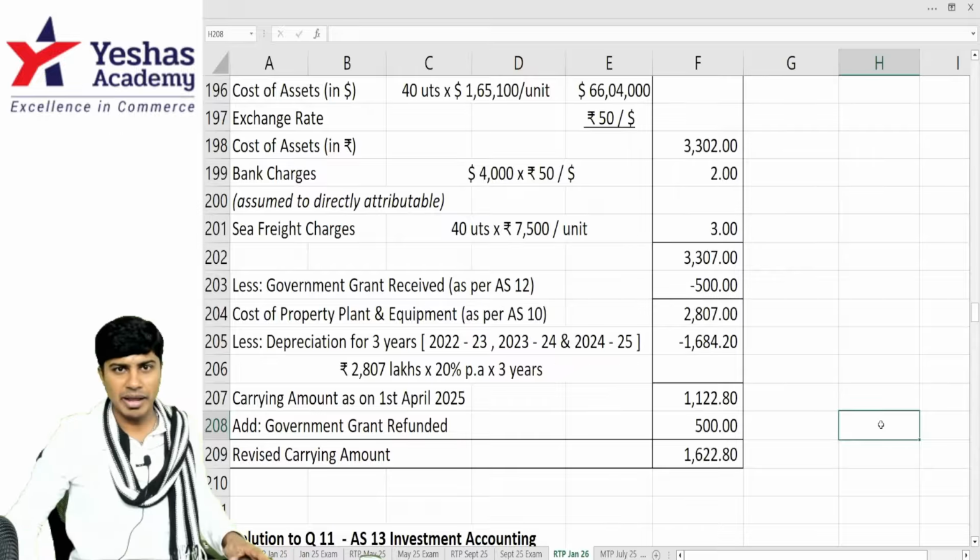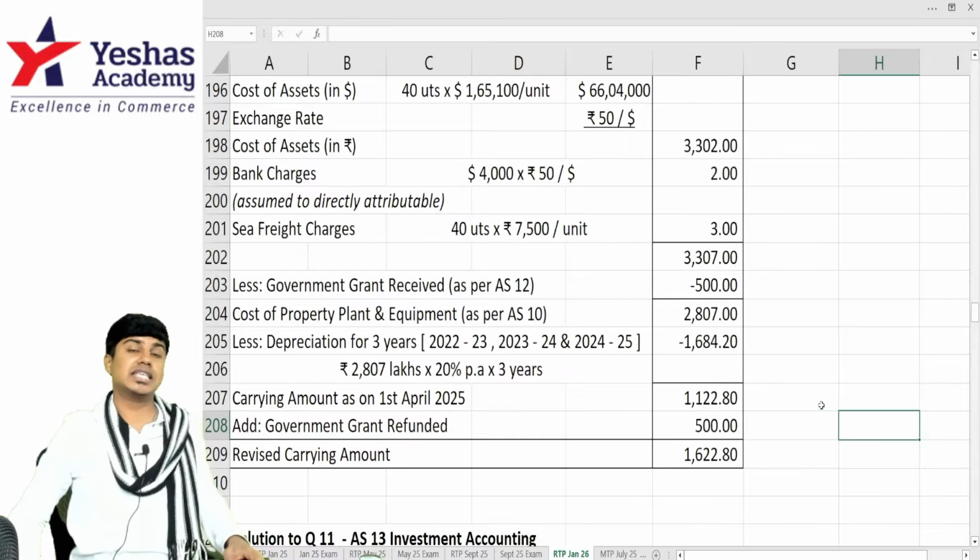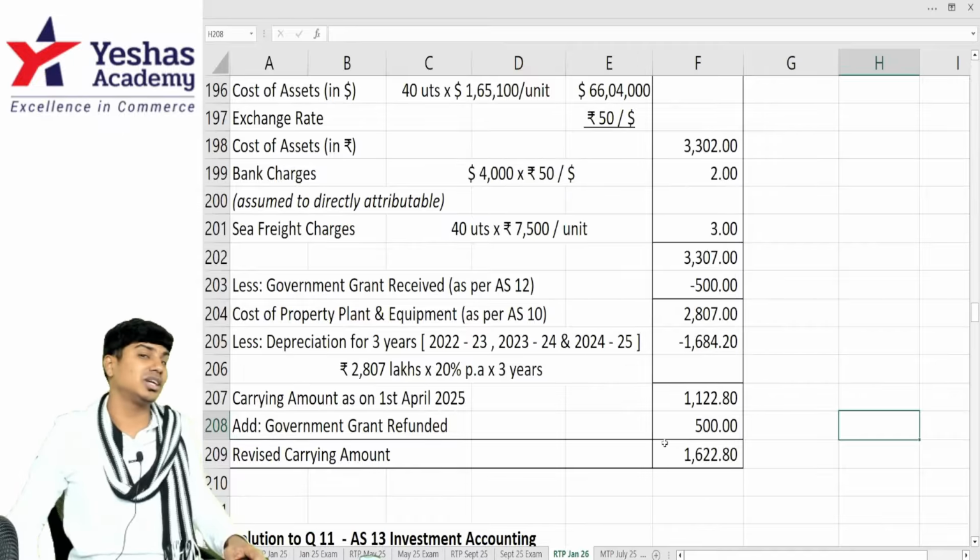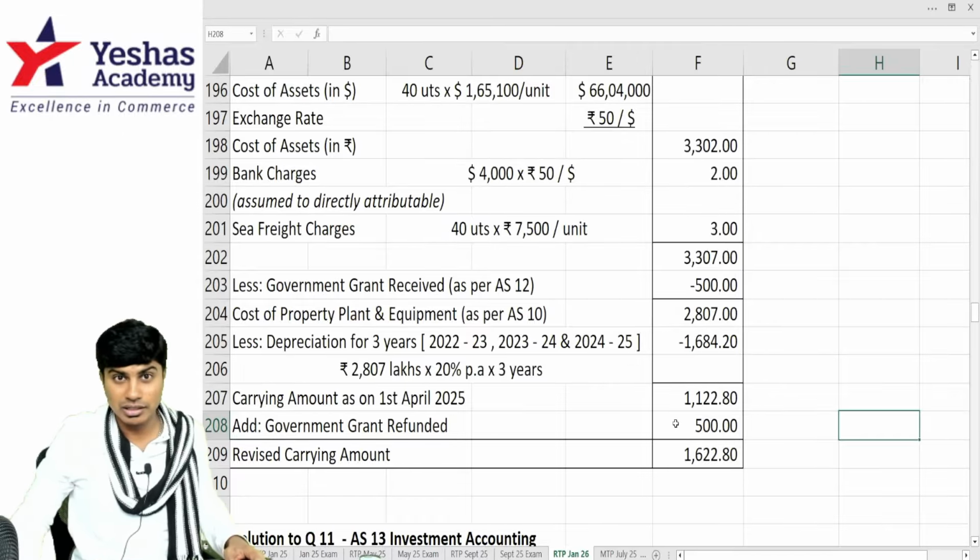Can't help. Added back entire 500 lakhs. This is the answer to question number 10, which is on accounting standard 12, government grant.